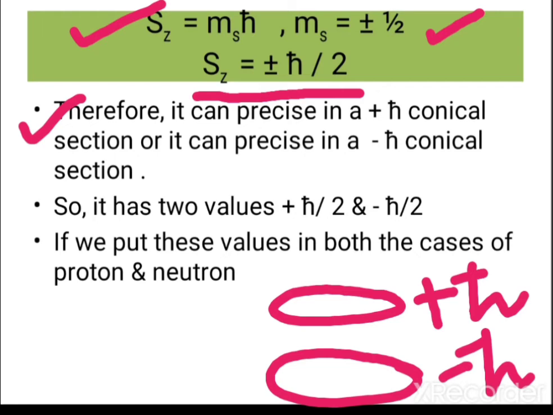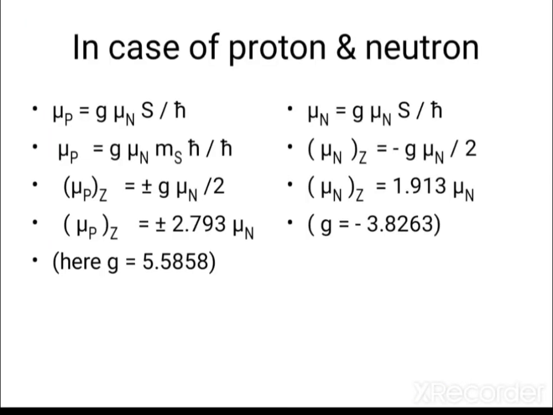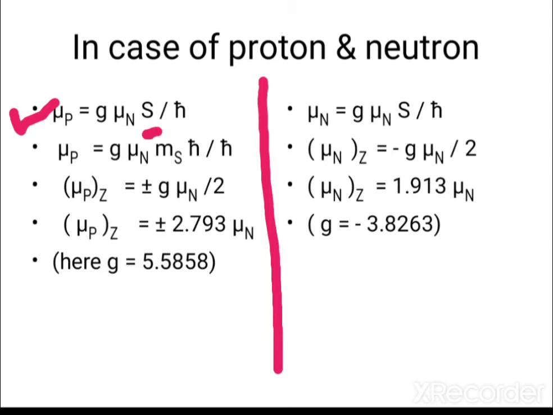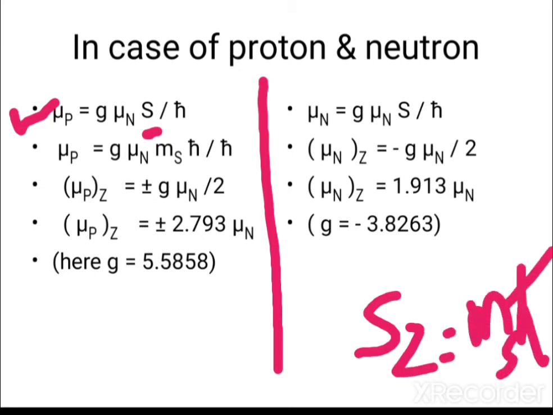If we use these values in the cases of proton and neutron, what do we get? In case of proton, mu p is given by g mu n s over h cross. Putting the value of Sz, which equals ms h cross, the factor becomes g mu n ms h cross upon h cross.